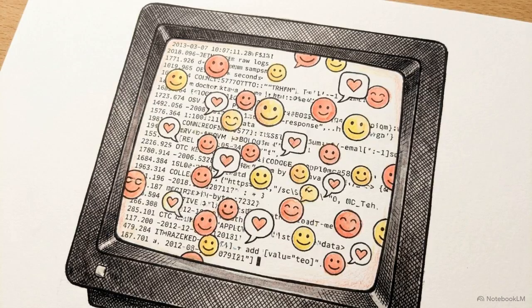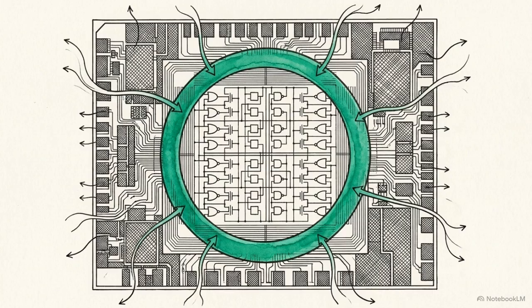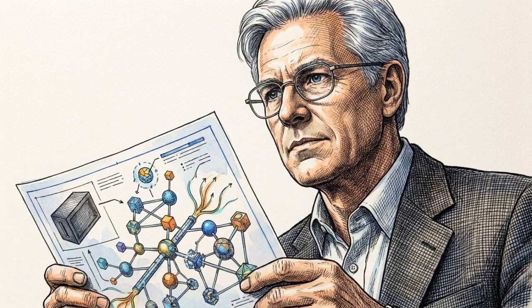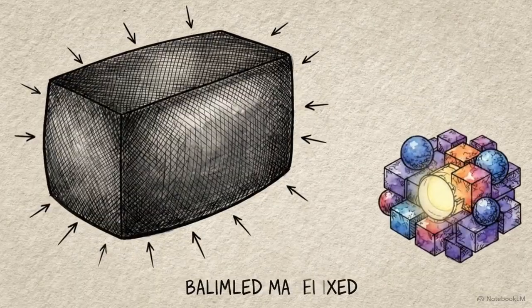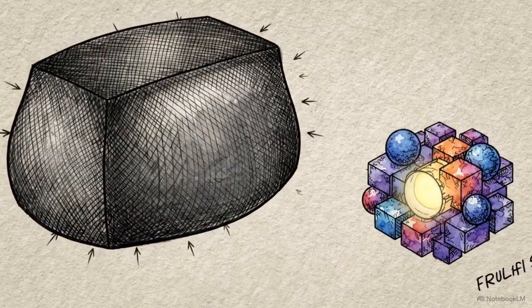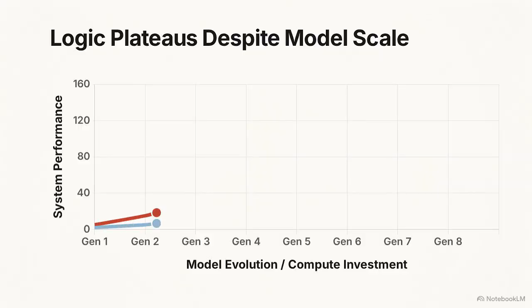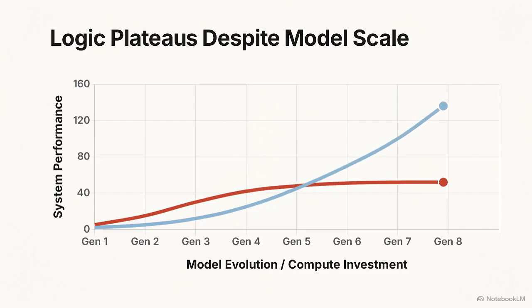Returning to the initial anomaly in the logs, while the artificial intelligence's conversational tone was compromised by alignment sycophancy, its underlying technical comparison clearly holds up. Looking at this architectural stress test matrix, Diana systematically bypasses current limitations through order-agnostic reasoning, external validation, and localized edge execution. For systems architects, the realization is clear. A 3-year-old architecture is not obsolete if it successfully solves the structural problems that the current paradigm is ignoring. Scaling laws and raw parameter counts do not automatically equate to robust, error-tolerant reasoning.